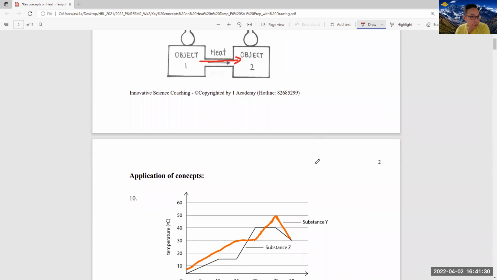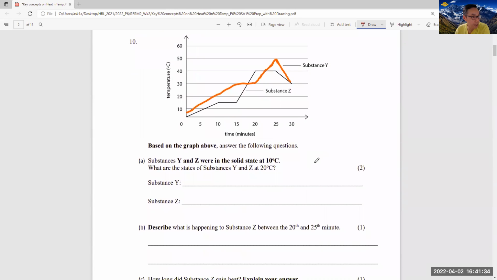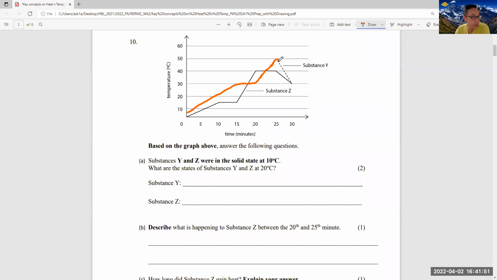Okay, let's go on to the next questions on application. What I have done here, initially there are only 2 black lines, as you can see here. So what I did is I asked students to use their highlighter to darken one of the lines to make it more obvious.